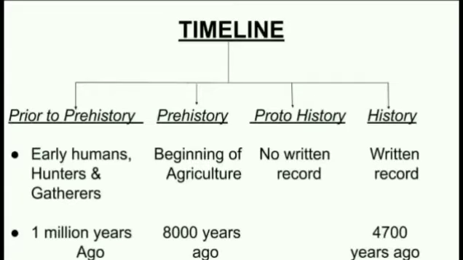The third classification is proto-history. It deals with the history where there are no written records available till now. And the fourth is history, where written records are available, and it is a history of about 4,700 years ago. For extra information, history has been divided into 3 parts: prehistory, proto-history and history. And our Indian history is divided into 3, that is the ancient, medieval and modern.